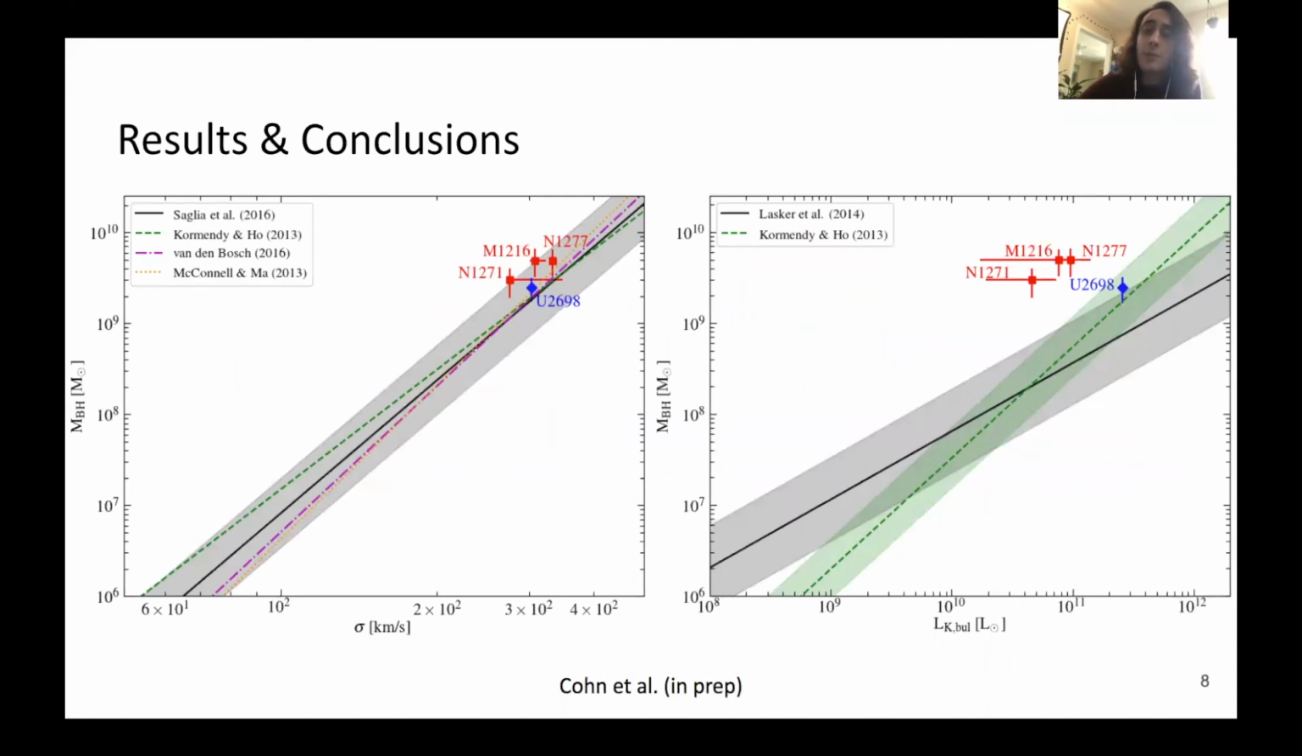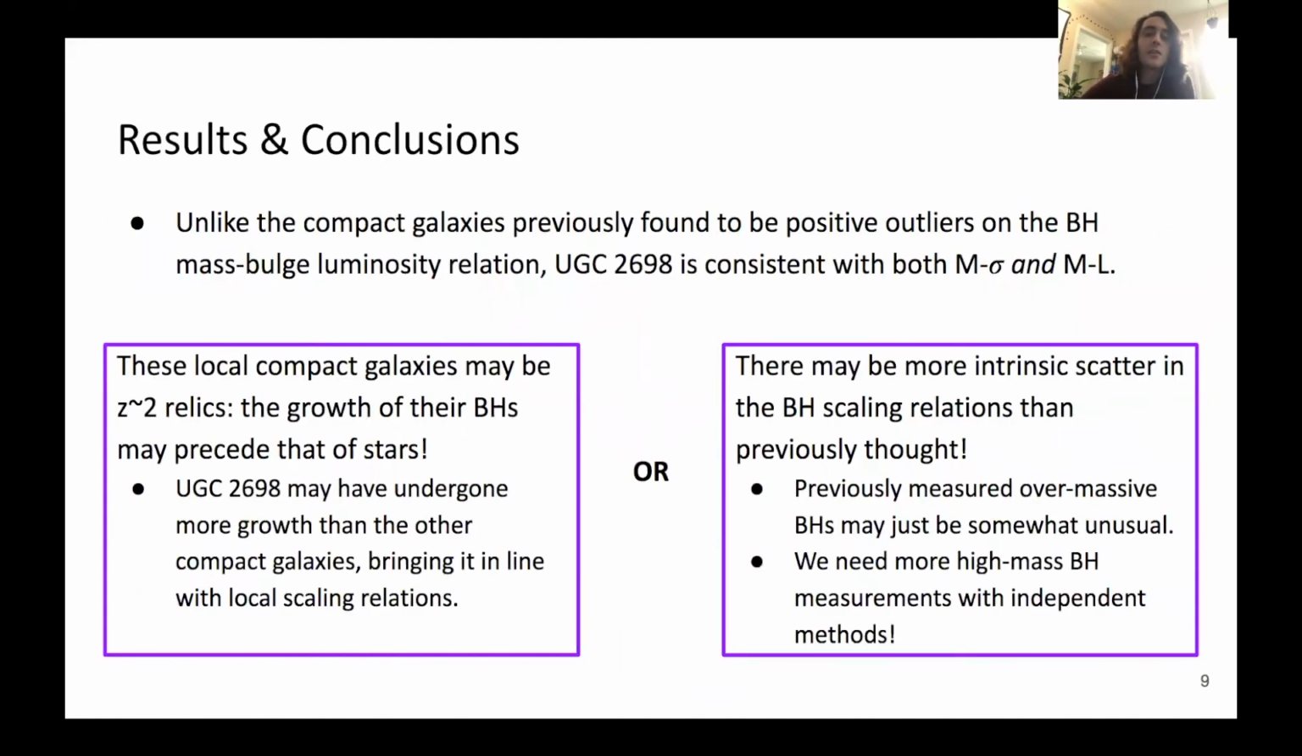So now we can place UGC 2698 on the black hole scaling relations. Shown at left is the black hole mass-bulge velocity dispersion relation, and at right is the black hole mass-bulge luminosity relation. And unlike the 3 compact galaxies for which we already have stellar dynamical black hole masses, our gas dynamical black hole mass for UGC 2698, shown here as the blue diamond, appears to be consistent with both scaling relations. So now we have 2 possible explanations for this.